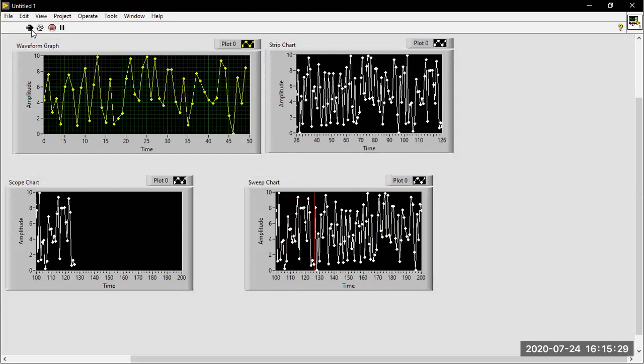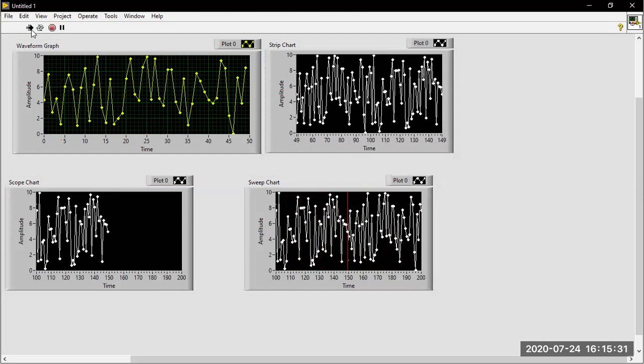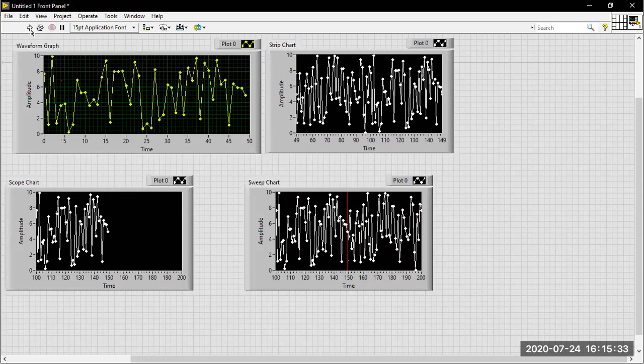See the chart now. What is the difference you are finding in the charts? In the sweep chart, we are getting the red vertical line. What about strip and scope? Are you finding any difference between the two? The scope value is renewed. The scope chart restarts.